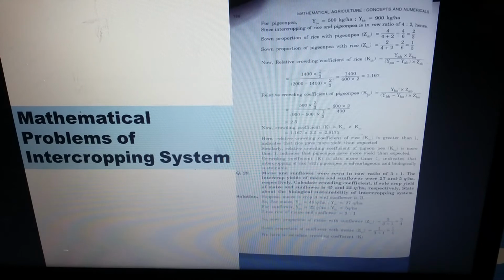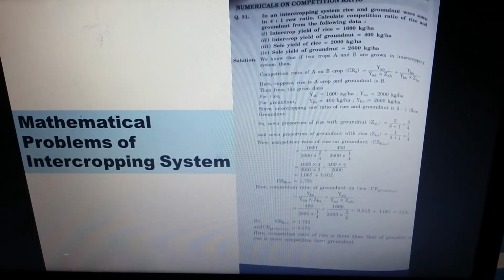So the crowding coefficient K is 0.5 into 0.882. So we will get the value 0.441. From this you can get the idea that since the value of crowding coefficient K is less than 1, hence the intercropping of maize with sunflower is not biologically sustainable.